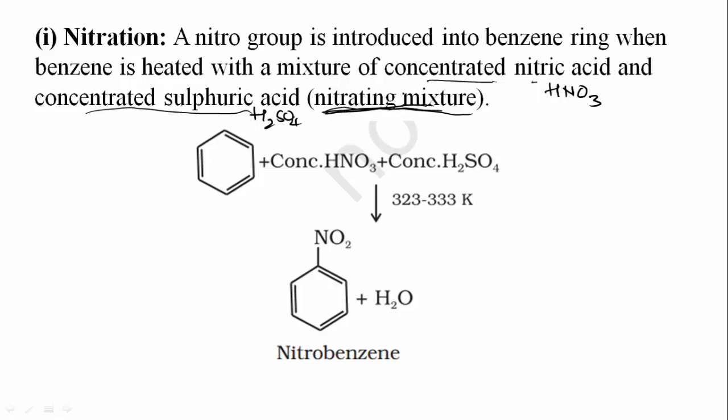So when benzene is treated with nitrating mixture, it will form nitrobenzene. Here is the reaction. Benzene upon treating with nitrating mixture will form nitrobenzene. This is the nitro group, NO2, along with water. Here the nitro group is substituted onto benzene to form nitrobenzene. So now how is this nitro group substituted here? Let us study the mechanism of this electrophilic substitution reaction.